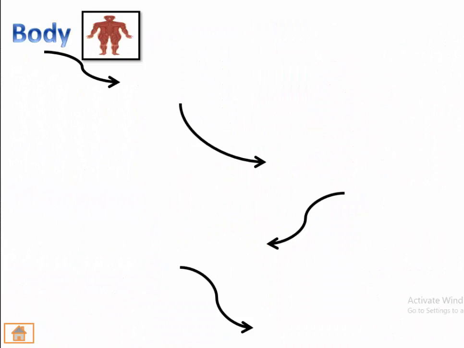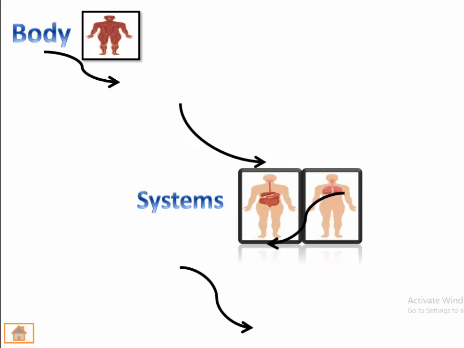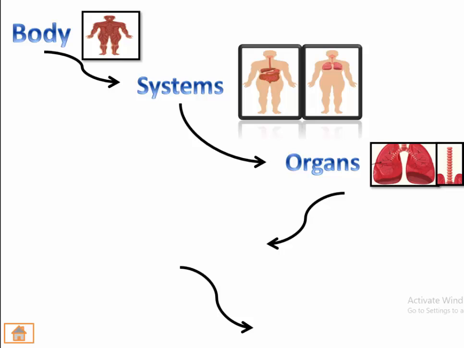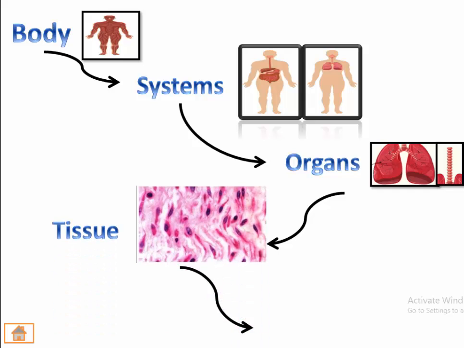Now, finally, again, let's repeat after me, please. The body is made up of systems. The system is made up of organs. The organ is made up of tissue. Tissue is made up of